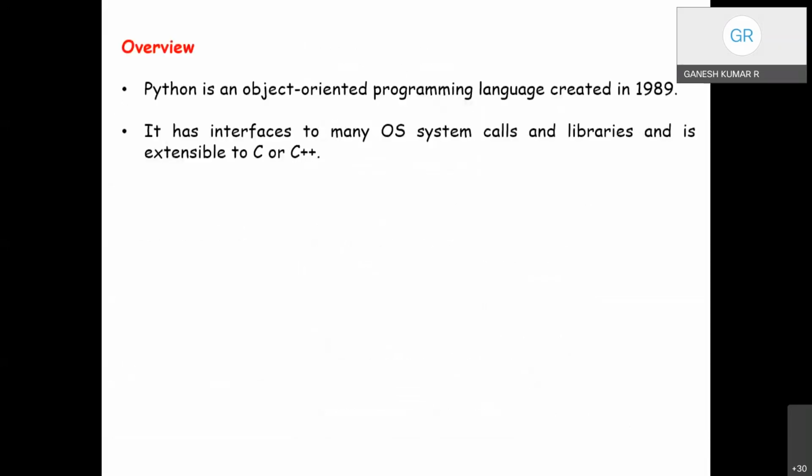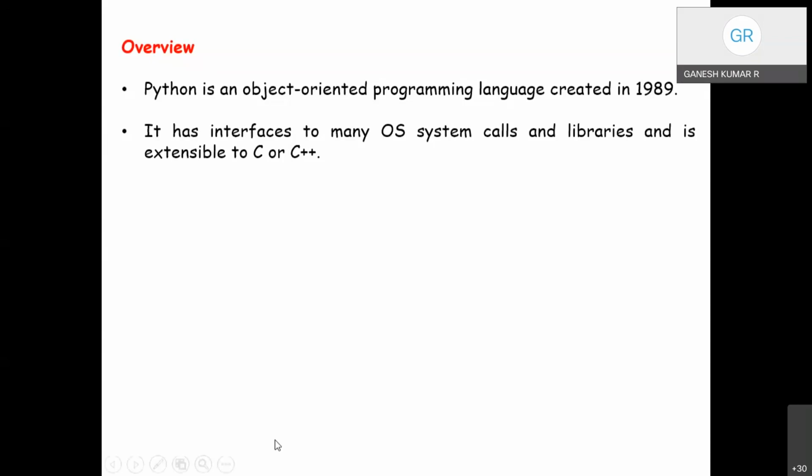Coming to the overview, let me start with a briefing about the history of the Python language. Python is basically an object-oriented programming language which was developed in the year 1989. It is ideally designed for rapid prototyping of complex applications, and has an interface with many operating system calls and libraries. This programming language can be extended to other available languages, such as C, C++, Java, and others.